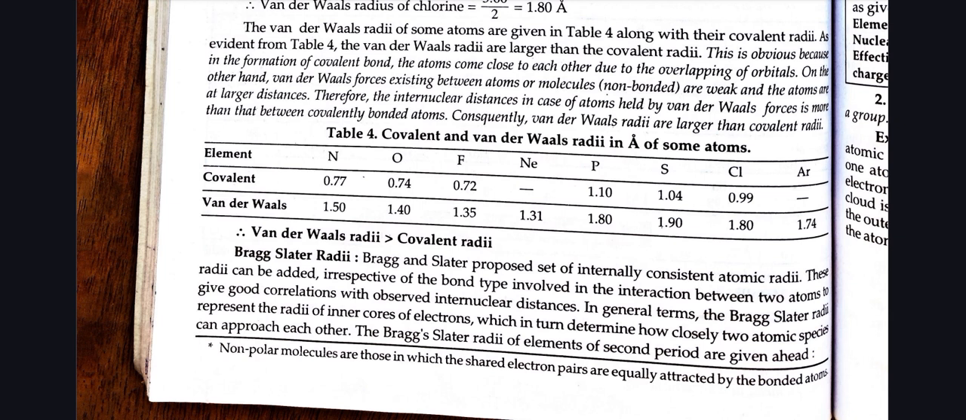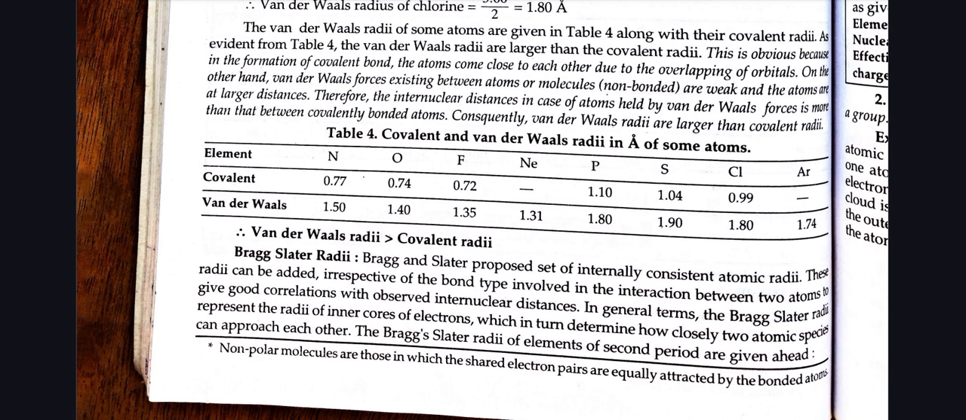Bragg-Slater radii. Bragg and Slater proposed a set of internally consistent atomic radii. These radii can be added irrespective of the bond type involved in the interaction between two atoms to give good correlation with observed internuclear distance. In general terms, the Bragg-Slater radii represent the radii of inner cores of electrons, which in turn determine how closely two atomic species can approach each other. The Bragg-Slater radii of elements of the second period are given ahead.